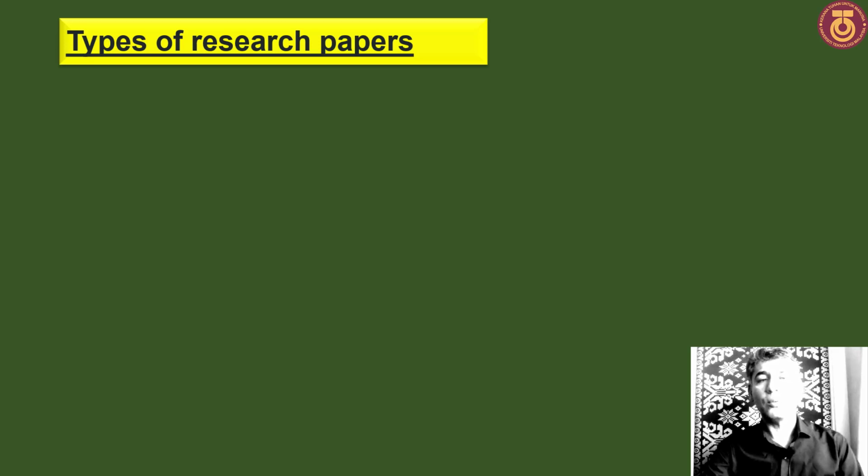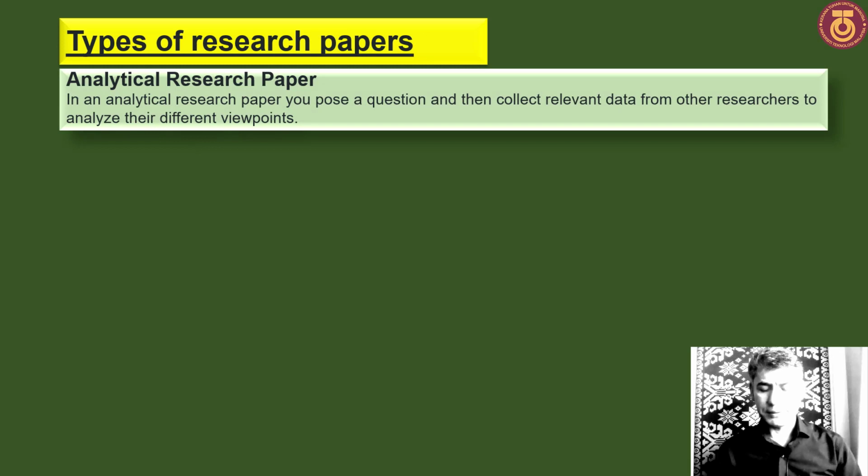But we must know how many types there are. The types of research paper we can classify as follows. There is the analytical research paper. In an analytical research paper, you pose a question and then collect relevant data from other research to analyze their different viewpoints. This is an analytical research paper.